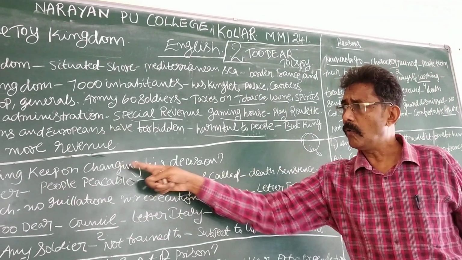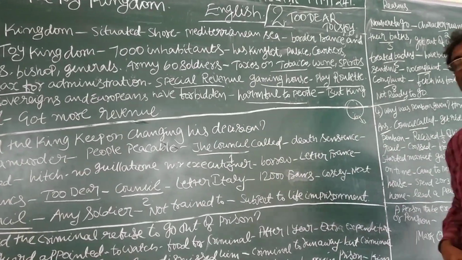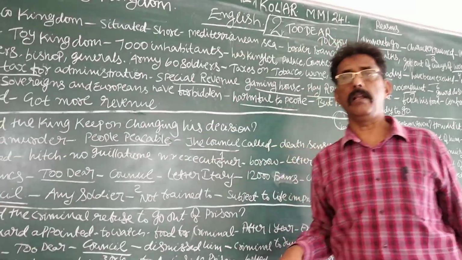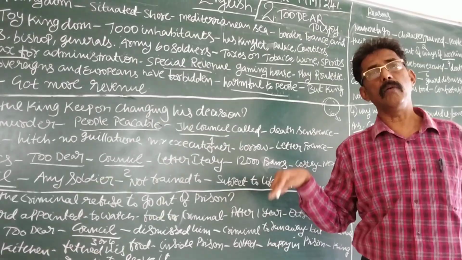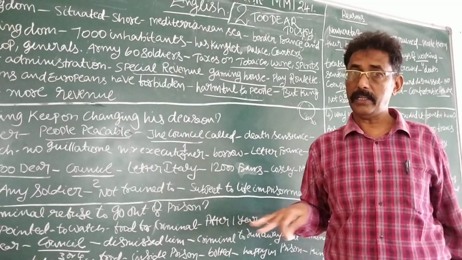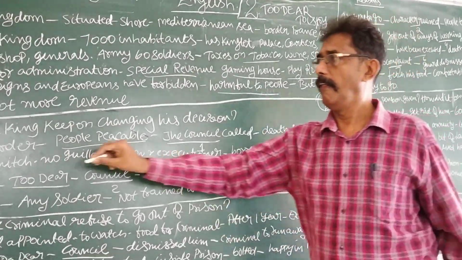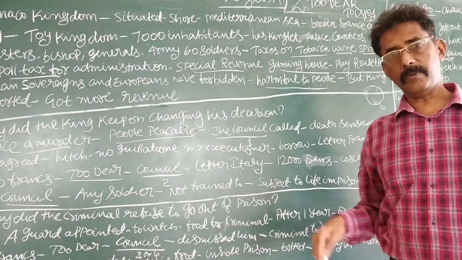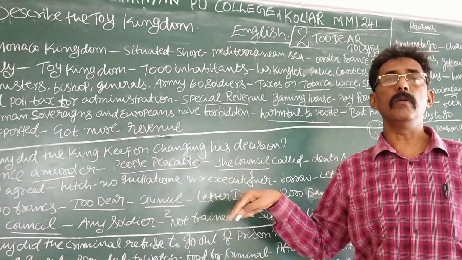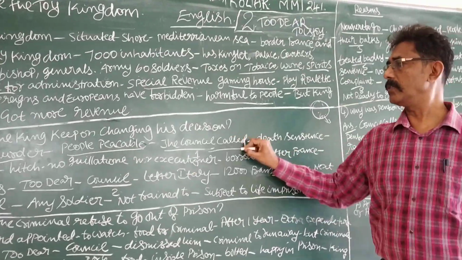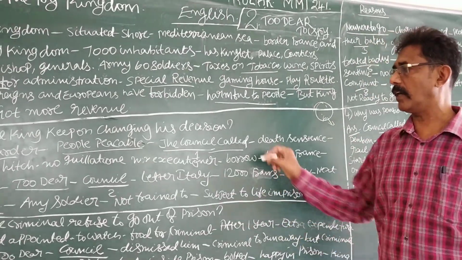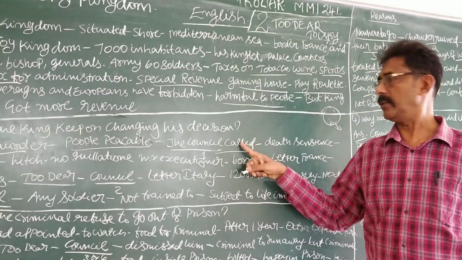Second one. Why did the king keep on changing his decision? Here, Monaco people are called peaceable people. Peaceable people means what? Peace-loving people. They are very kind, they are very peaceful. But what happens? All days are not the same. One day a murder took place. It was the first time that a crime had taken place in the kingdom of Monaco, and the people were surprised. Then what happened? The council was called. The group of some ministers is called a council, and in the meeting group, they discussed.